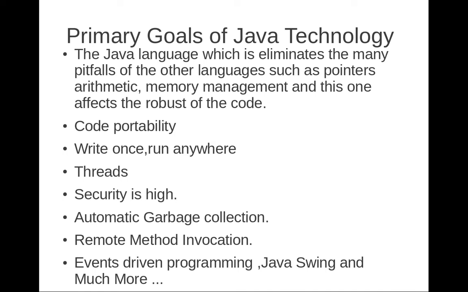Don't confuse, because JVM code only differs for different machines, but the Java code is the same for all the machines, because if I am taking these Java class files to another machine, those class files can be loaded on the JVM. So JVM may be different. JVM is not portable, but Java code is portable. That one I am specifically saying. I hope you are clear in this.